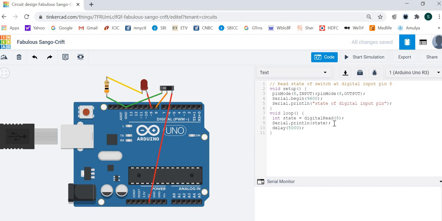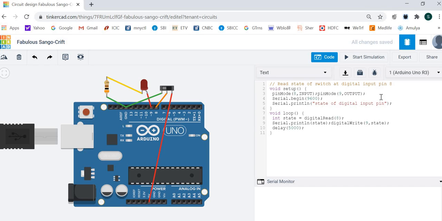And whatever the state is will be given to pin 9. So here, digital write, pin number 9 because the LED is connected to that, and the state will be given.